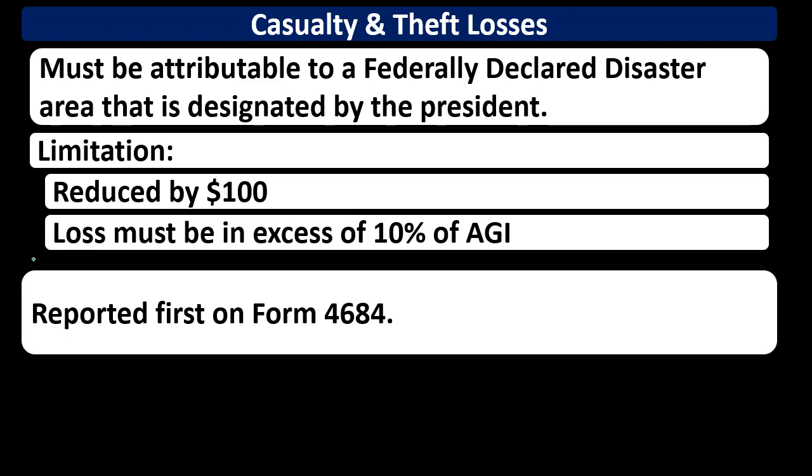We're going to report the casualty and theft losses on Form 4684, and then at some point pull it over to Schedule A, which will be the form for the itemized deductions.